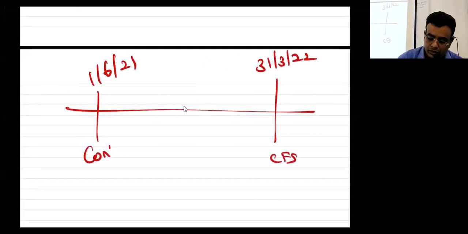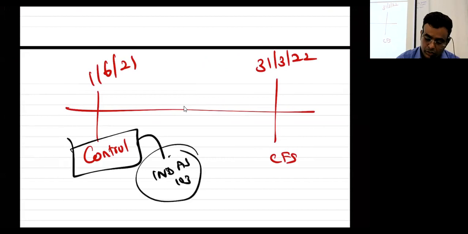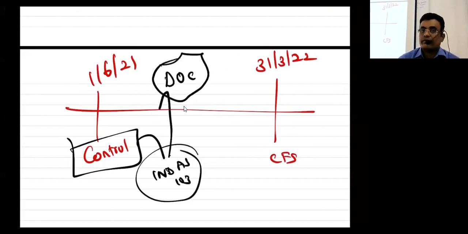Should goodwill or gain on bargain purchase be computed on this date or that date? As per Ind AS 103, it should be computed on the date of control only. After that, if any changes are there, then we will see what to do and where to park all those things. Is it clear now?